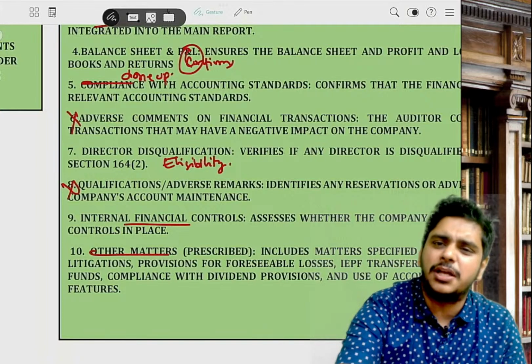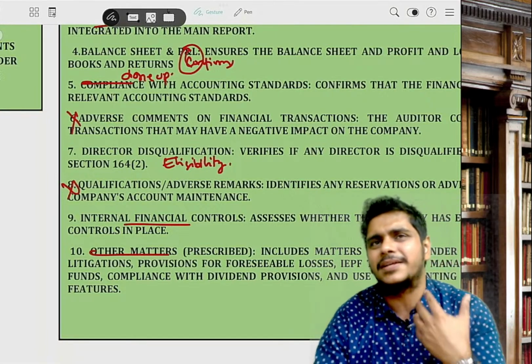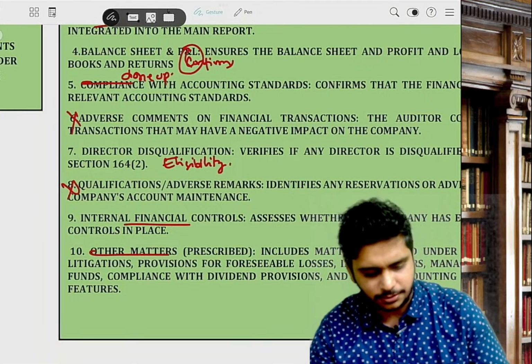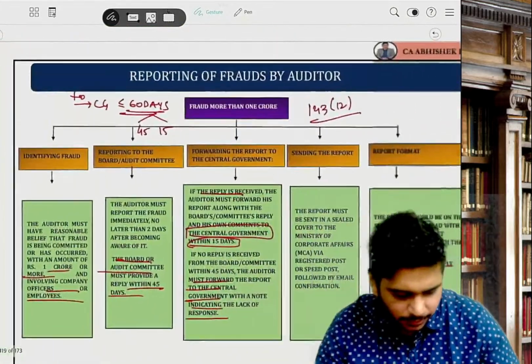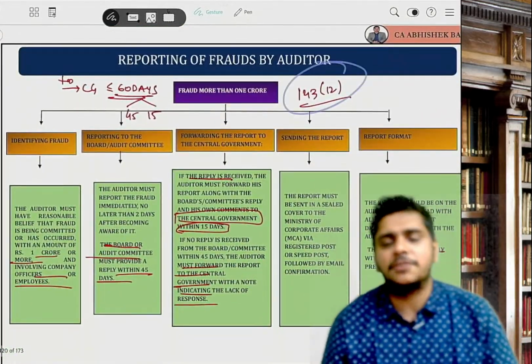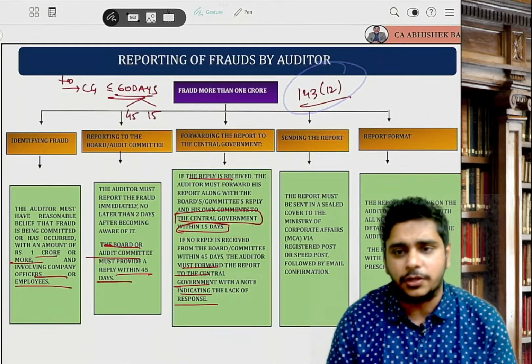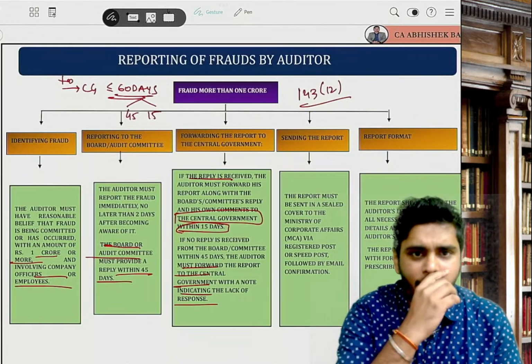They can ask you a direct theory question, but in the law paper they are not asking direct theory. They are asking case based questions. Then please open the next section, 143(12). We have written this answer very beautifully.